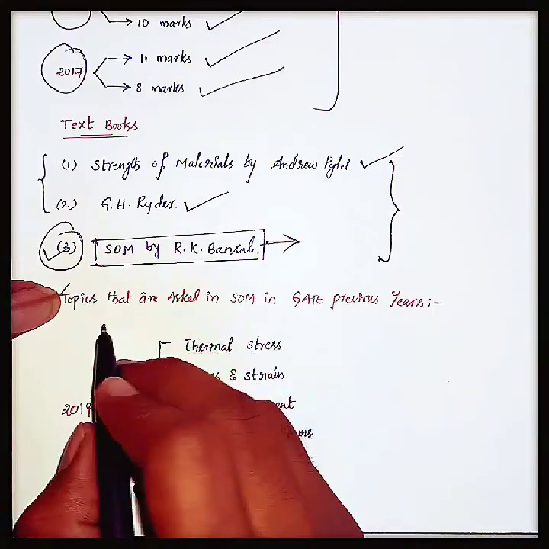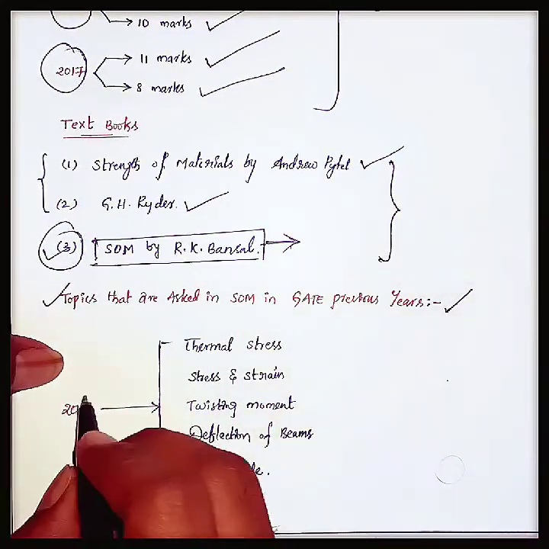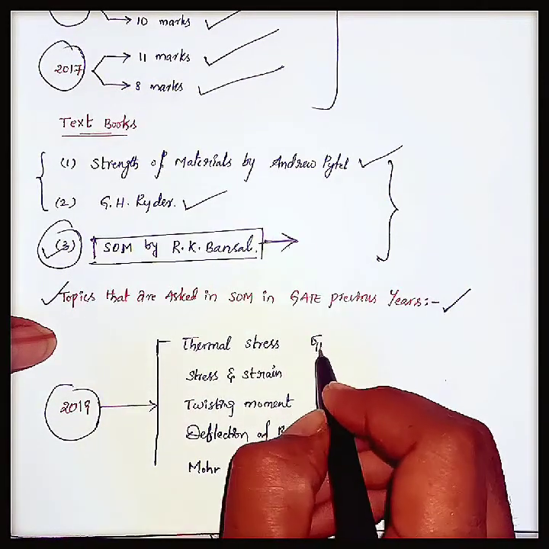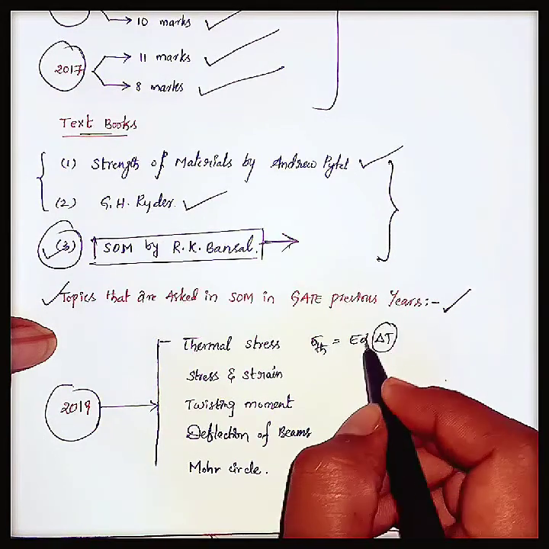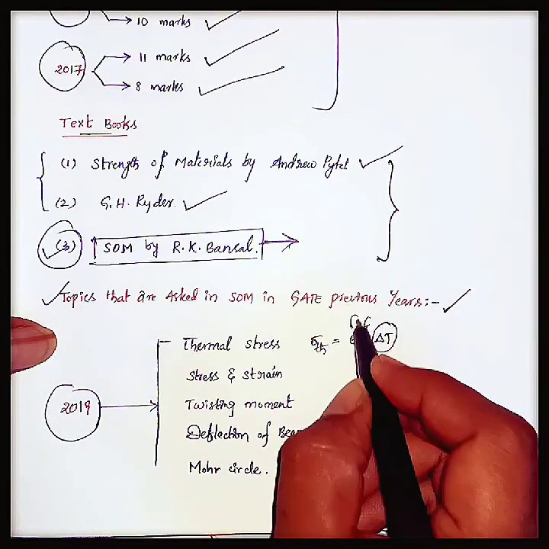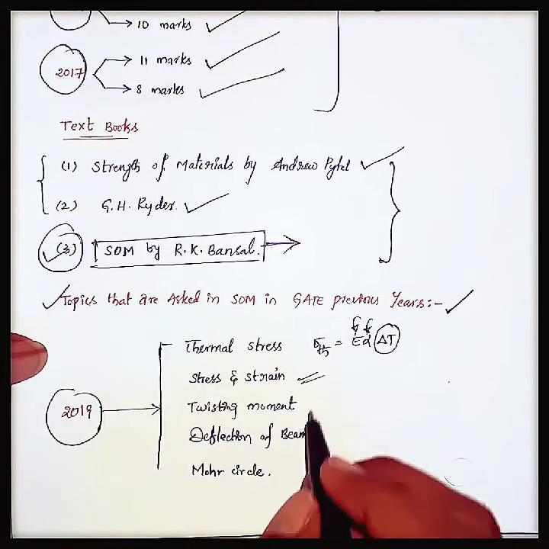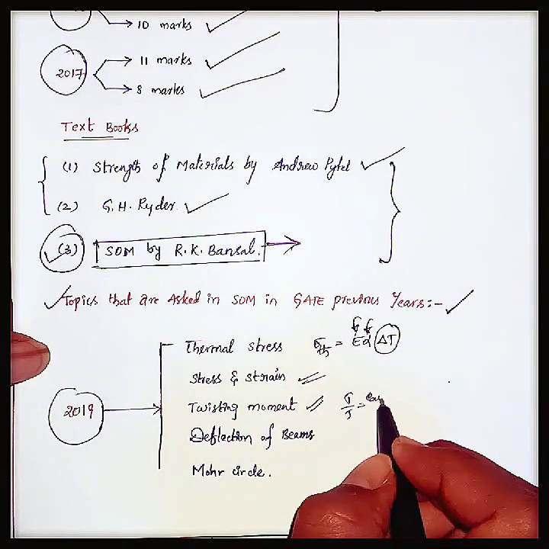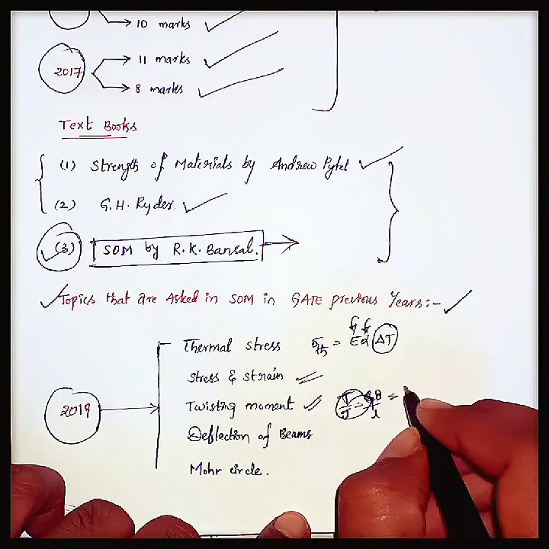Let's discuss the topics that were asked in strength of material in GATE previous years. In 2019, they asked thermal stresses, that is sigma thermal equal to E alpha delta T, where delta T is the change in temperature, alpha is the coefficient of thermal expansion, and E is Young's modulus. Here there is a small relation between stress, strain and twisting moment: T by J equal to G theta by L equal to tau by R.